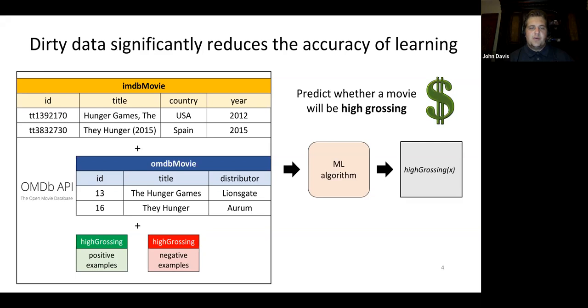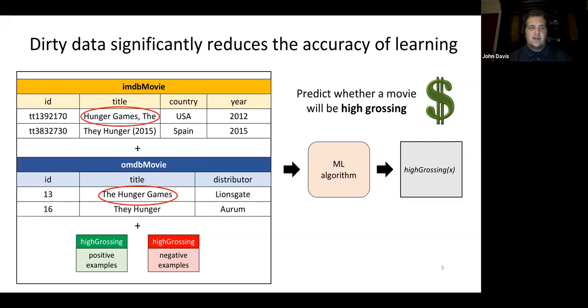However, there's a key problem in the fact that titles in OMDB and IMDb are in different formats in both datasets. That means the same movie might be referred to by a different title in both datasets. This prohibits us from learning.